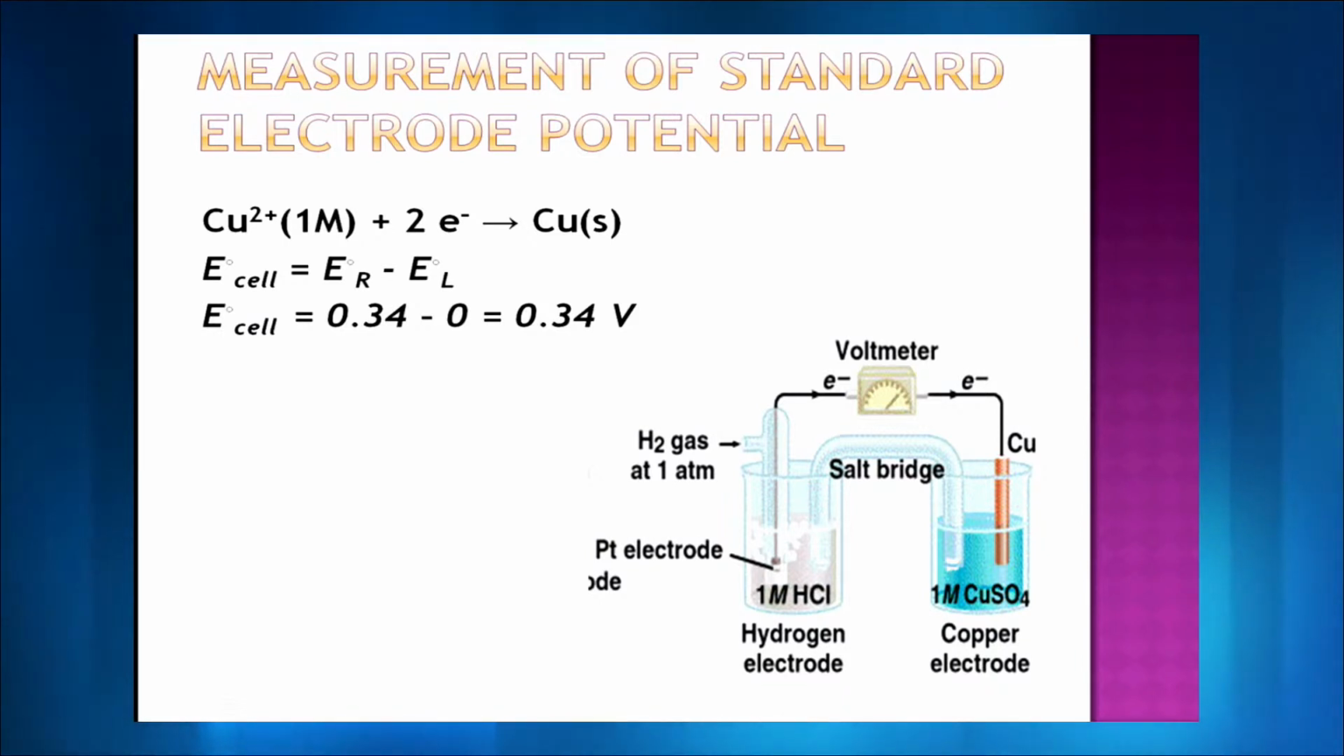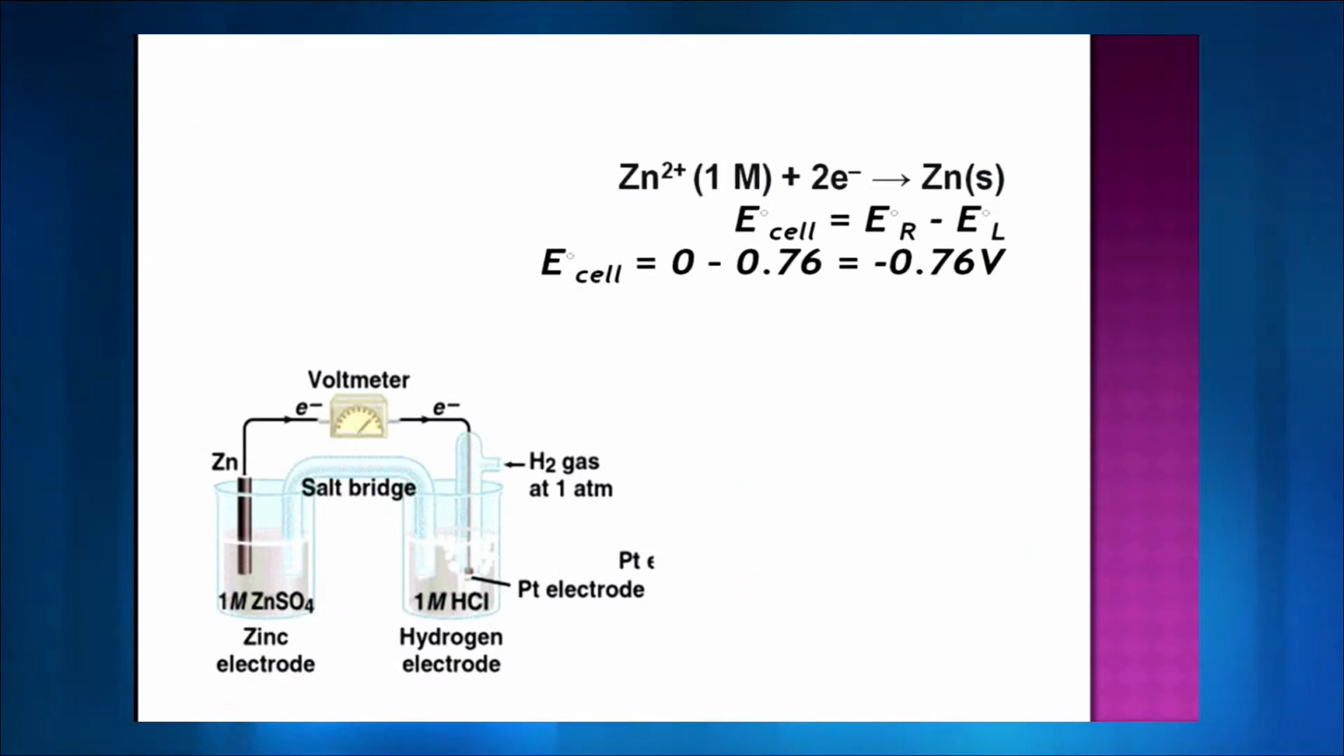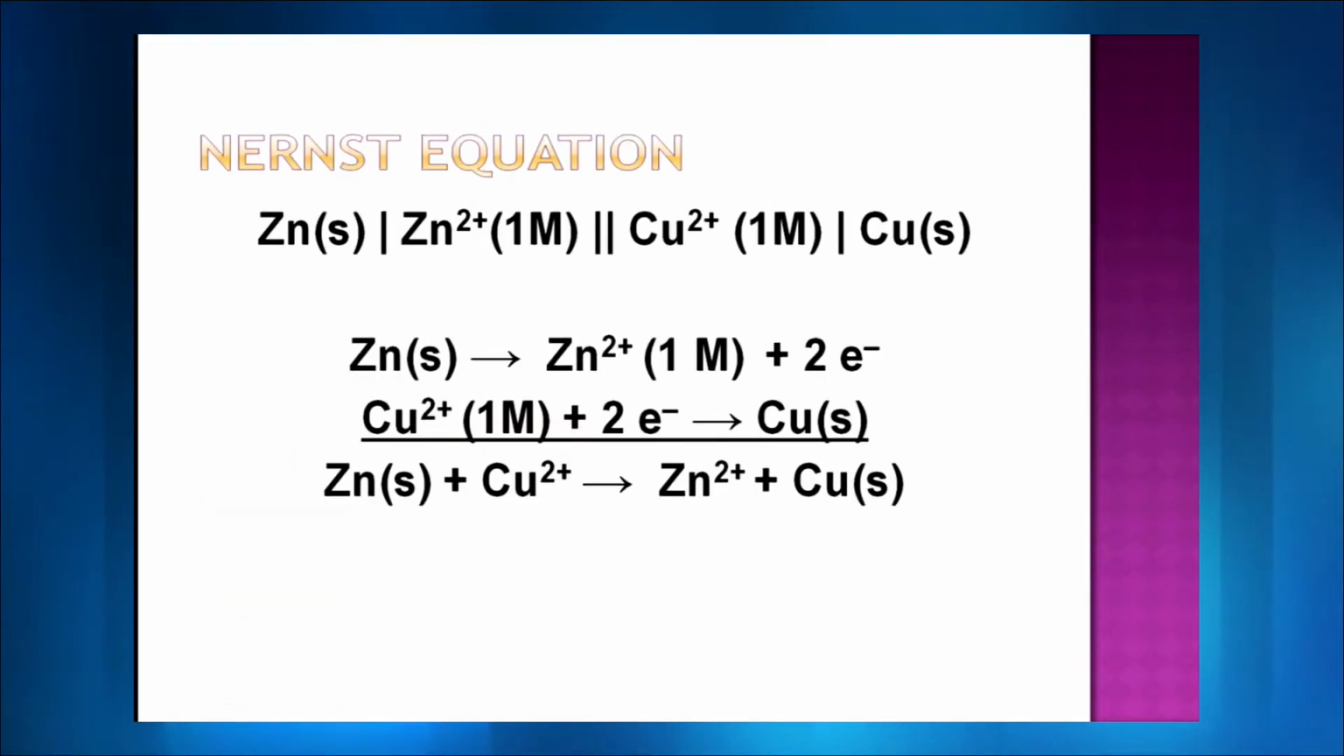So ultimately whatever is given by the voltmeter is the electrode potential. Similarly for zinc, you have to put it on the right-hand side against the hydrogen electrode, and again you apply the same formula, E right minus E left. The zinc value is minus 0.76, so you simply calculate and you get the value. And with this we come to the important concept, the Nernst equation.